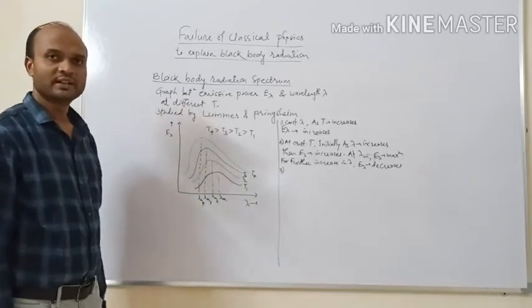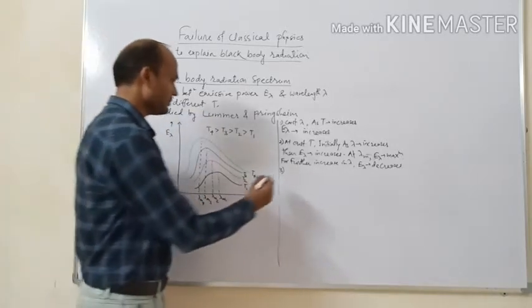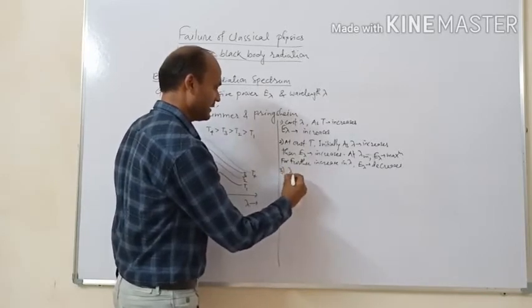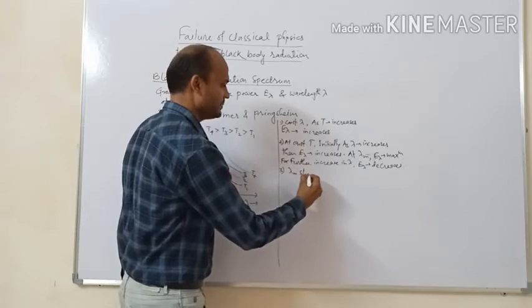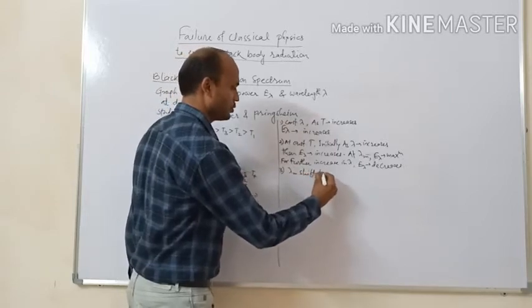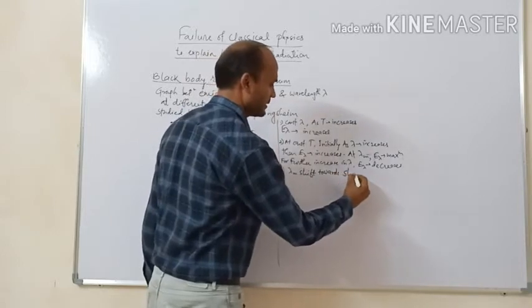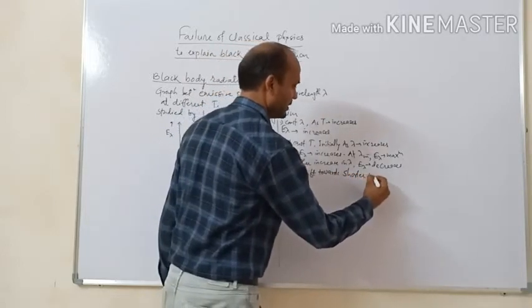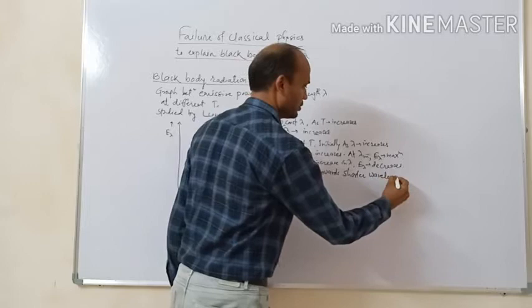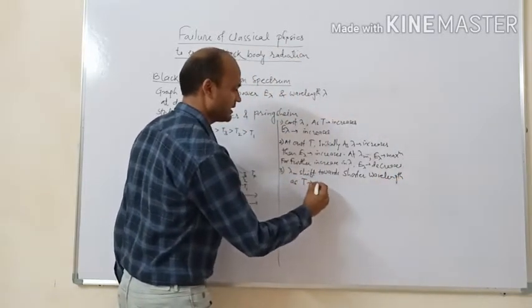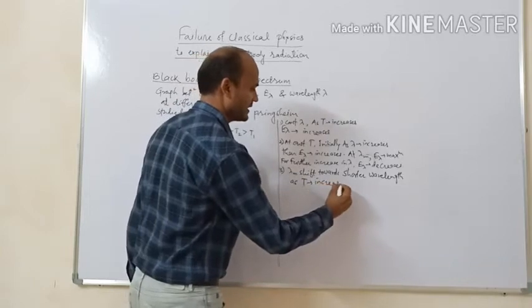So here it is observed that lambda m shifts towards shorter wavelength as temperature T increases.